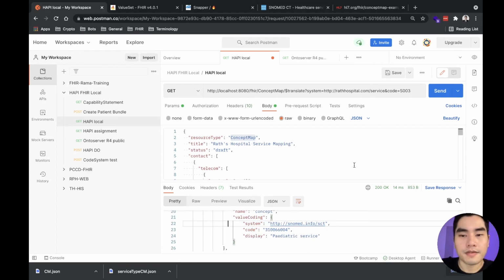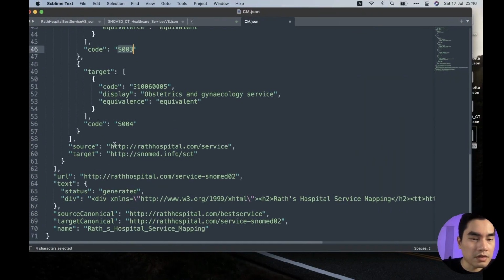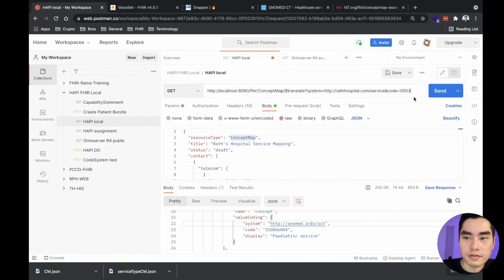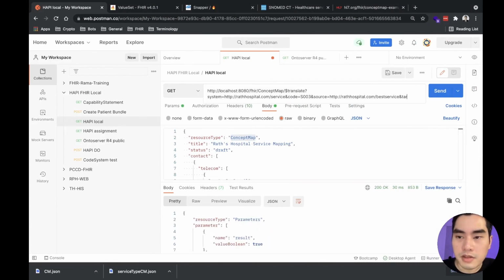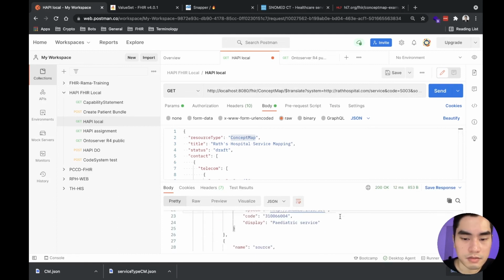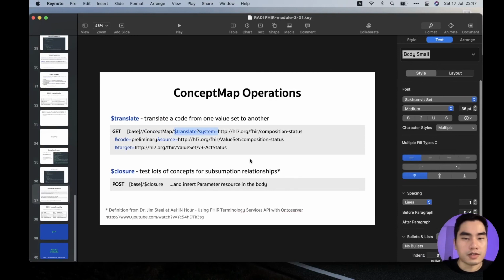Yeah. I can also specify the source value set like this, and we can specify the target value set as well. Target is this one, send, and it also works. So this is how translate works.